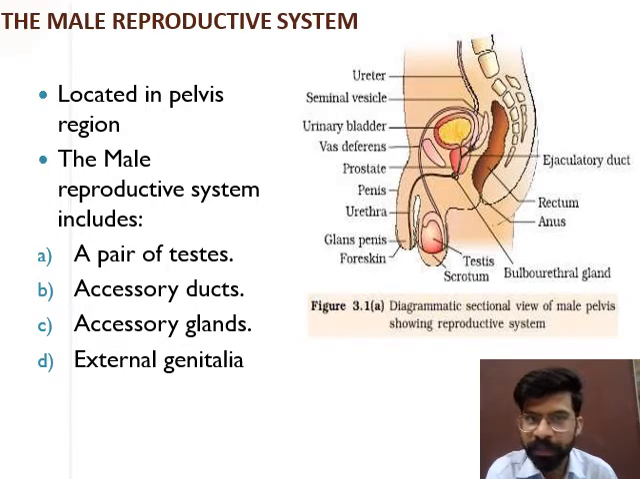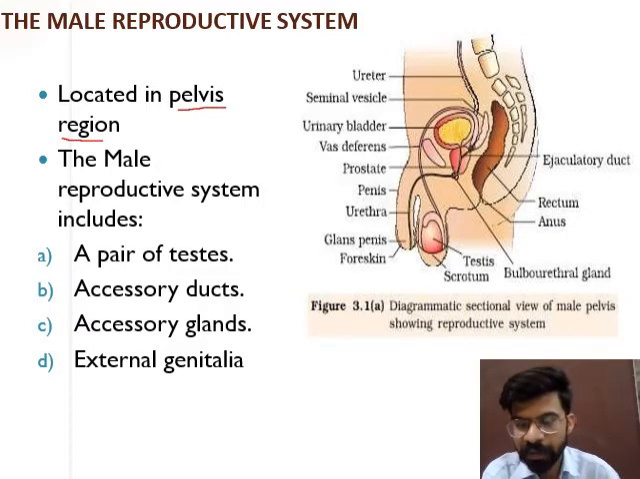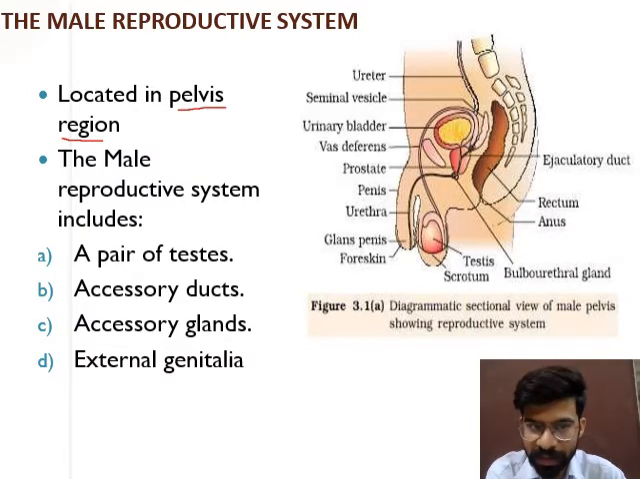The male reproductive system is located in the pelvis region. Pelvic means below the abdomen. Below the abdomen there is a region known as the pelvis region, and the male reproductive system includes a pair of testes and accessory ducts. Accessory ducts are tube-like structures which connect the testes to the external genitalia.